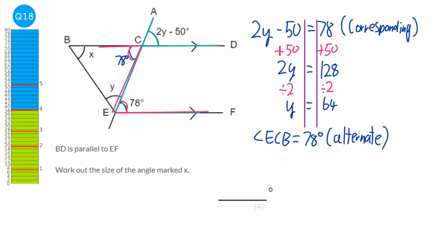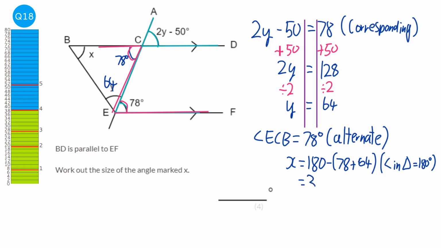And then finally, if we know this is 78 and we know that this is 64, because we know what y is, then we can work out what x is. So x equals 180, take away the 78 we know and the 64 we know. The reason for that is angles in a triangle add up to 180 degrees. Just make sure you write down all the reasons as you go. When we take away the 78 and the 64 from 180, you get 38. So x is therefore 38 degrees.